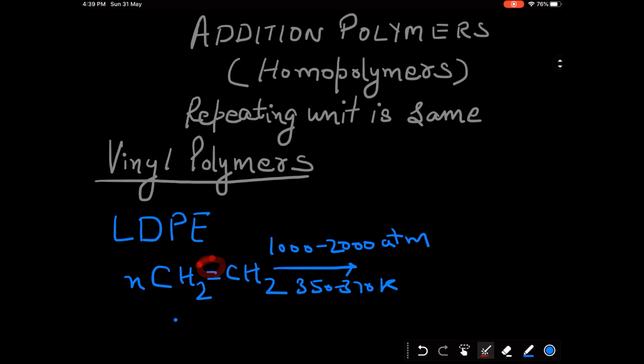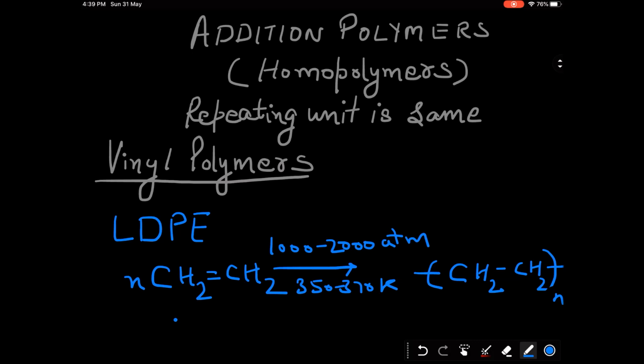Now when the pi bond breaks, we can write the structure as CH2 CH2. Now these two complete the four bonds. This molecule will join with a large number of other molecules, forming a polymer that is called low density polyethylene.